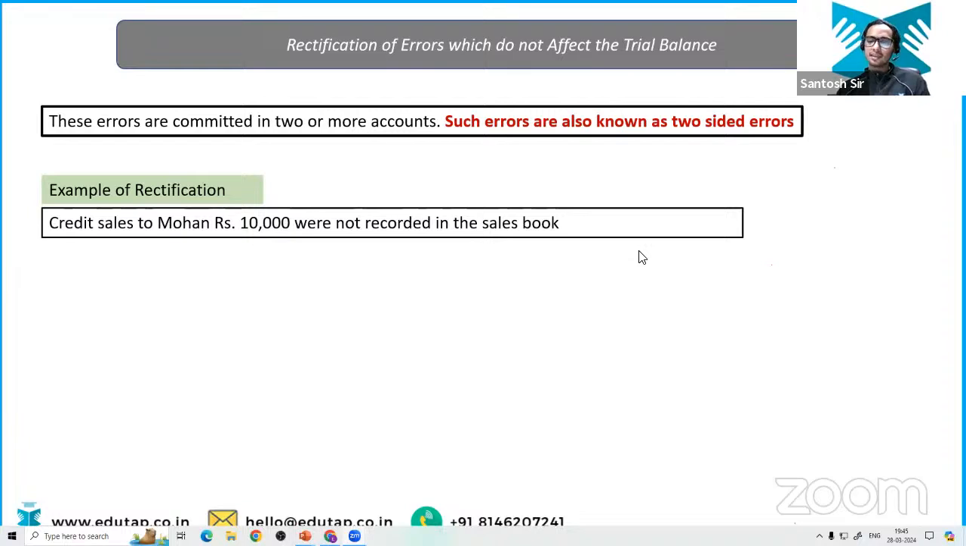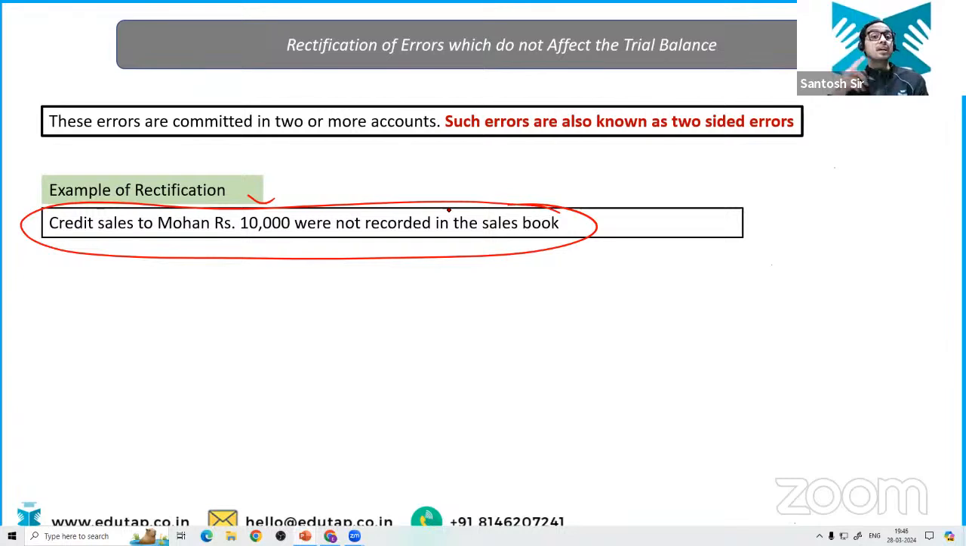Yeah, Prachi, you are right. The last two questions were commission based, so they will impact the trial balance. Don't worry. Chalo. The first example says credit sales to Mohan, rupees 10,000, were not recorded in the sales book. Now listen to me very carefully because we are now studying rectification. It is going to be difficult. Credit sales to Mohan 10,000 were not recorded at all in the sales book.